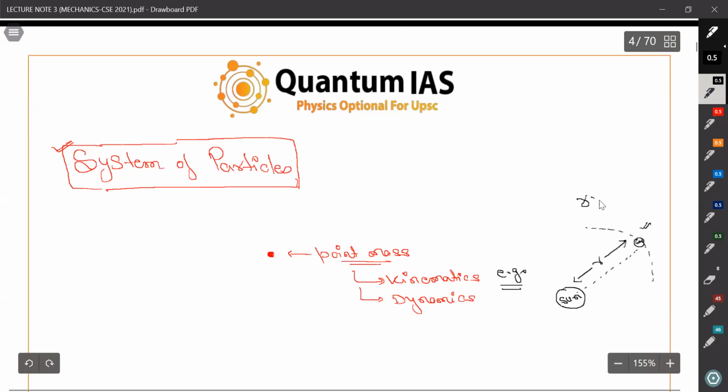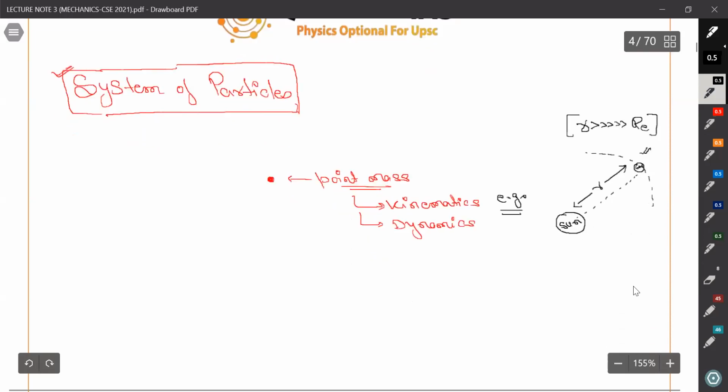So we can write that r is much greater than radius of the earth. So we were treating this as point object. But what happened when we have the system of particles, when we have not point object, when we have multiple objects or the dimension is not less than the distance traveled.